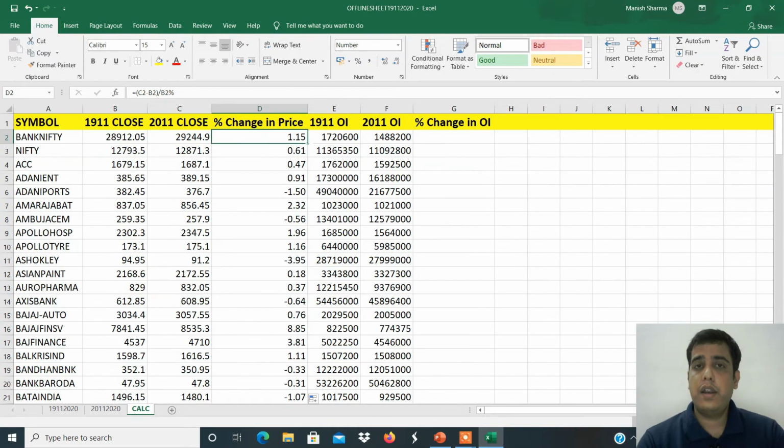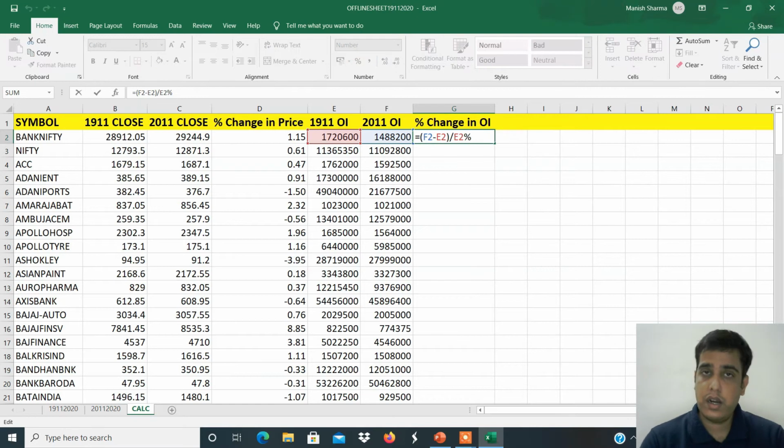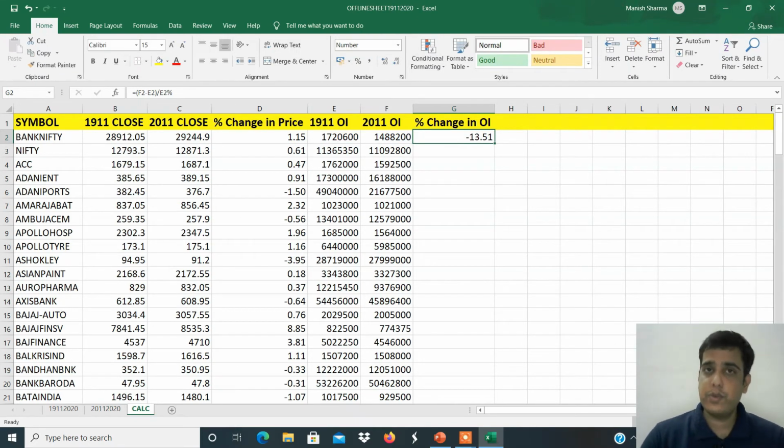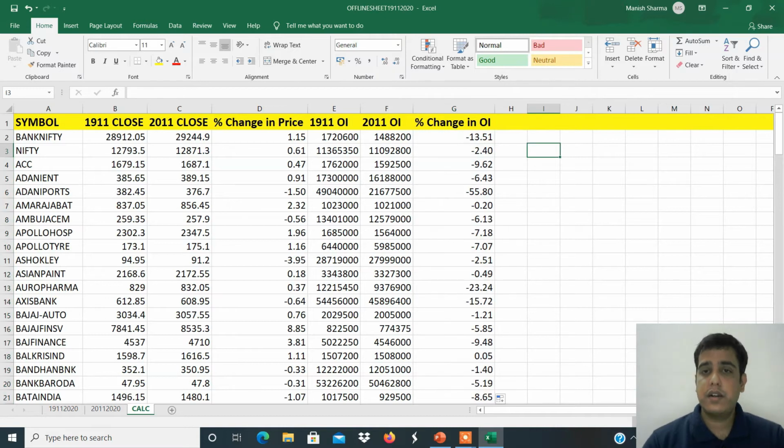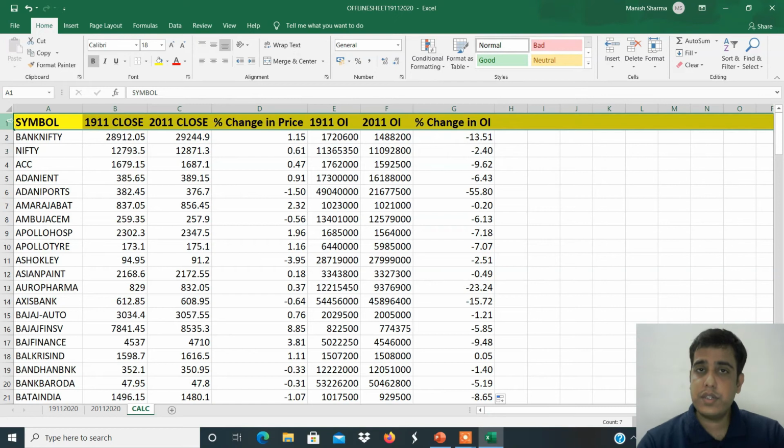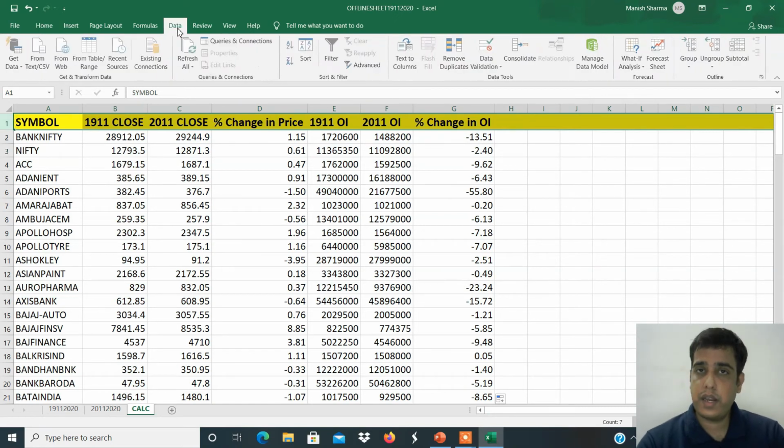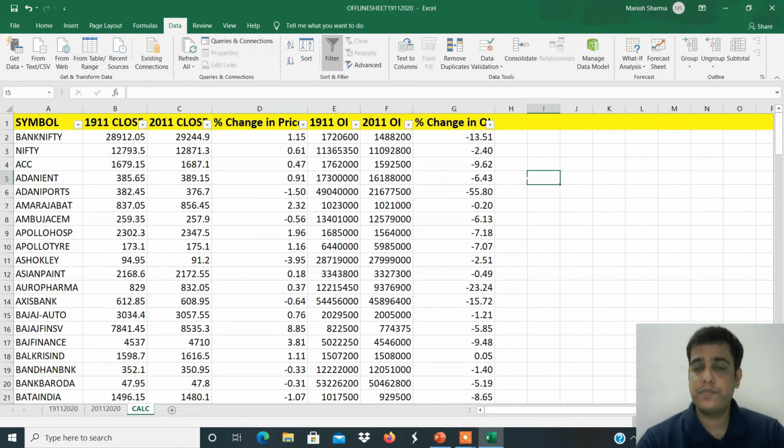Okay. And now you have 1.15 here. Just copy this and paste here. So it will automatically catch the formula. That is the reason why it is called Microsoft Excel. Now again, you have to do the smart work. Cursor color is white. Take your cursor here. Double click. That's it. Cursor color becomes black and the formula will get dragged automatically. And now you have to just select the top row. Click on Data. Click on Filter. And finally your file is ready.